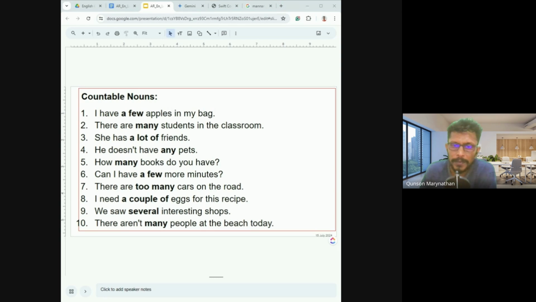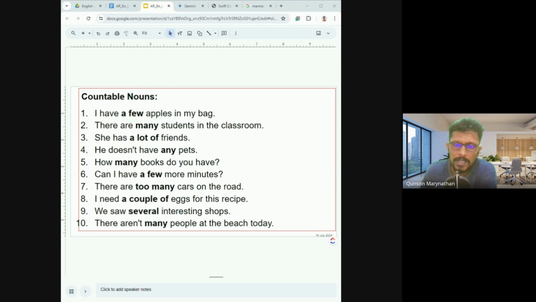So a few apples. So with countable nouns, you can say a few or a சில. I have a few apples in my bag means என்னுடைய பையில் ஒரு சில ஆப்பிள்கள் உள்ளன. I have a few apples in my bag.